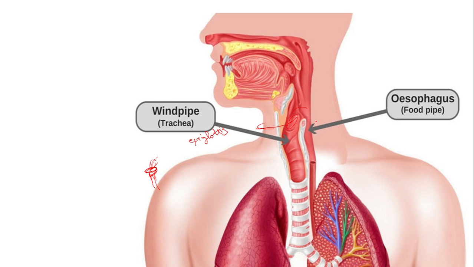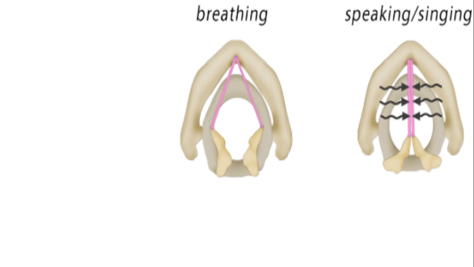Now, after that, you have to understand there is a part called the larynx. This larynx is also called the voice box, and it has vocal cords in it. What is this vocal cord? It is a muscular membrane. It has flexible cords in it. These are the flexible cords.